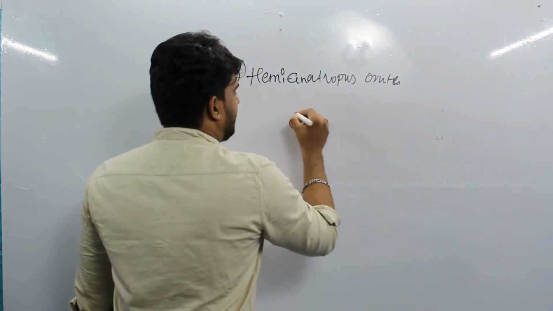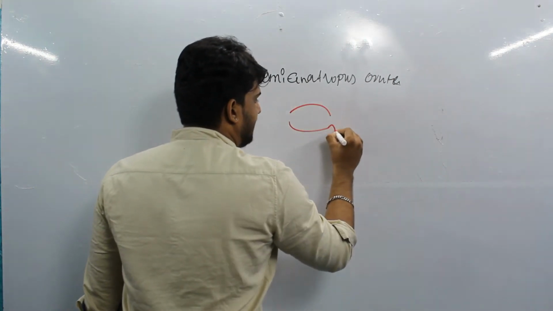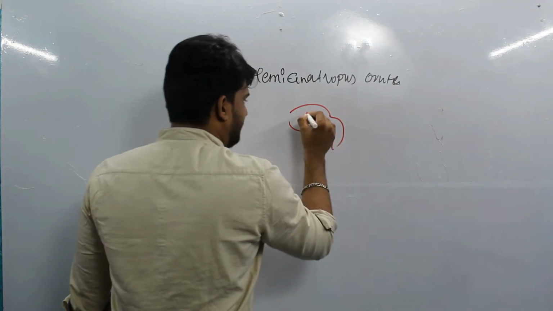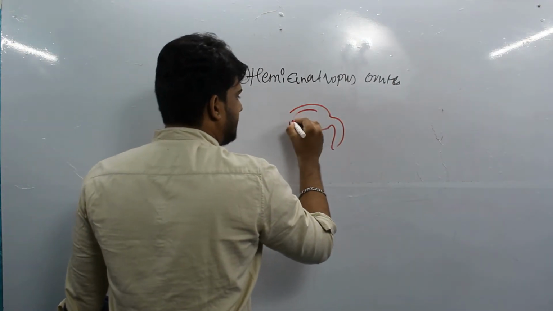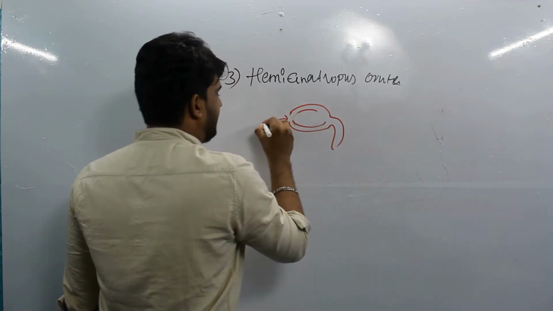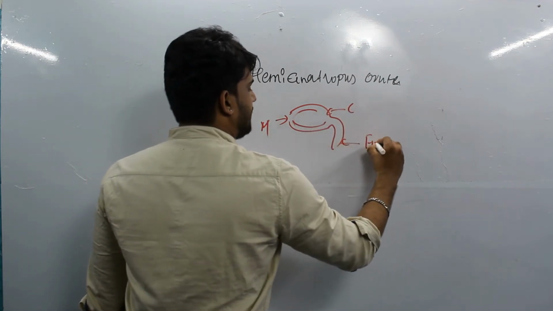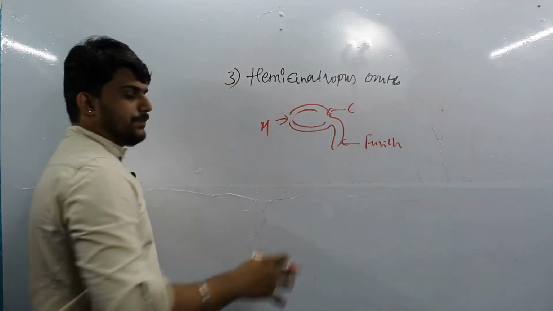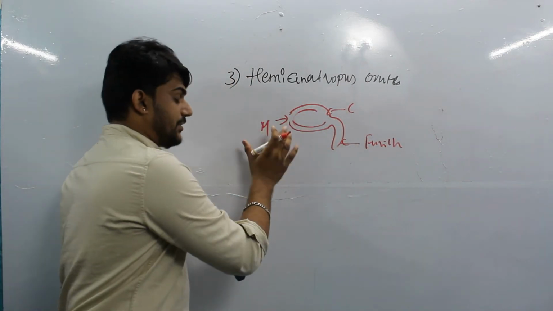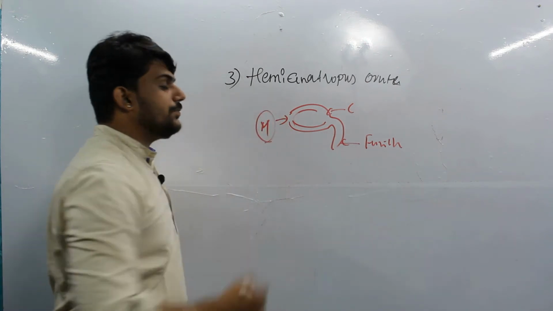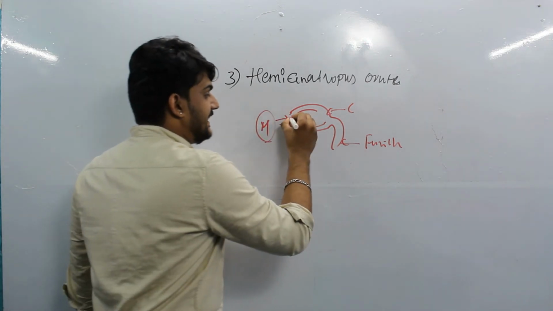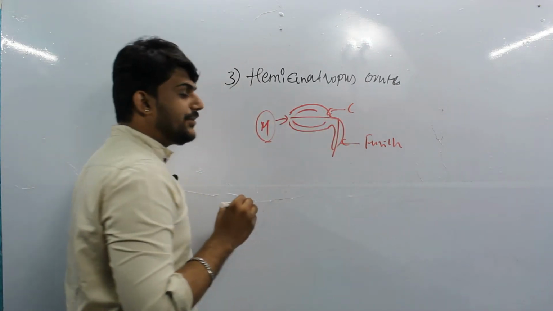So if it is a chalaza, and the funicle comes like this, with a chalazal end and a micropylar end, micropylar, chalazal and funicle. In this type of ovule, the micropylar end lies at 90 degrees, that means perpendicular to the funicle.